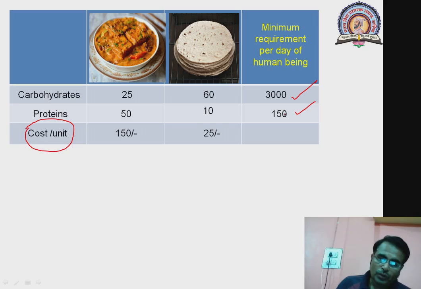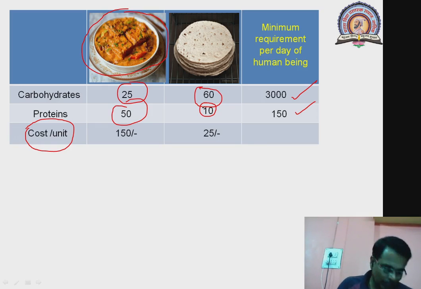Now, while fulfilling this objective, we have to face some restrictions also. What are the restrictions? One bowl of paneer tikka contains only 25 grams of carbohydrates and 50 grams of proteins, and one chapati contains 60 grams of carbohydrates and 10 grams of proteins.